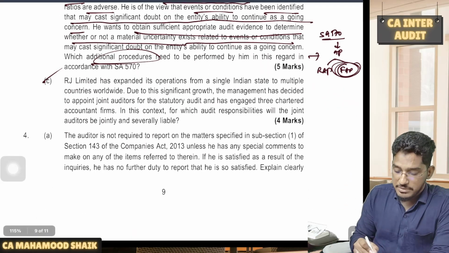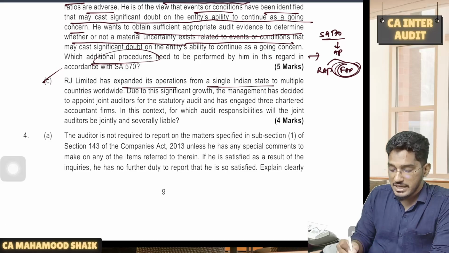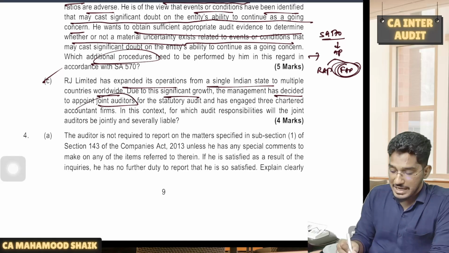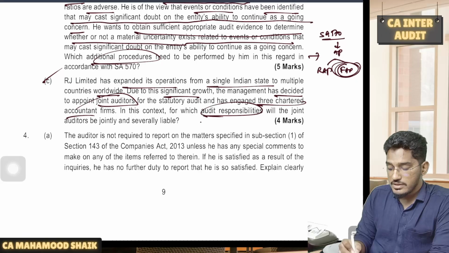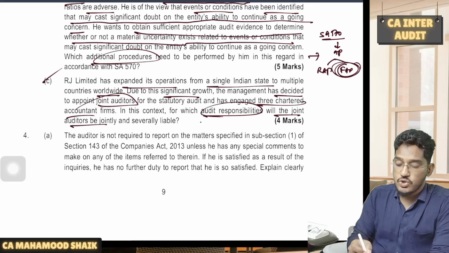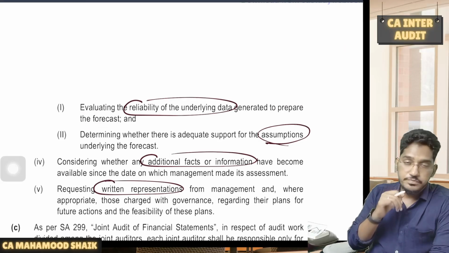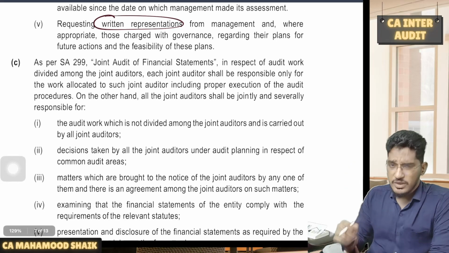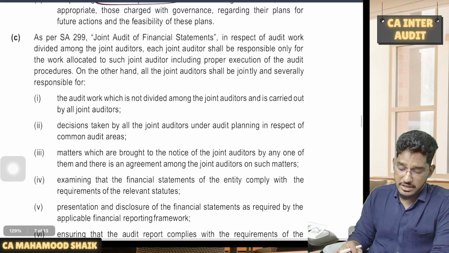Next question. RJ Limited has expanded its operation from a single Indian state to multiple countries worldwide. Due to its significant growth, the management has decided to appoint joint auditors and has engaged three chartered accountant firms. In the context of which auditors' responsibilities will the joint auditors be jointly and severally responsible? Basically, what are the matters where the joint auditors will have joint responsibility, where everybody will be held responsible?